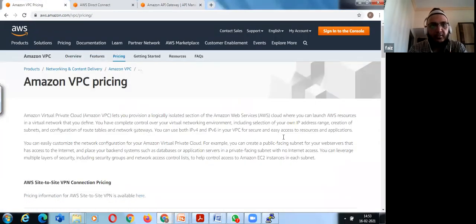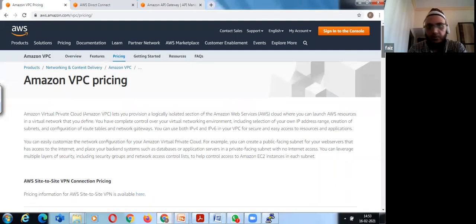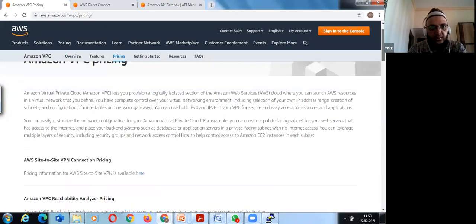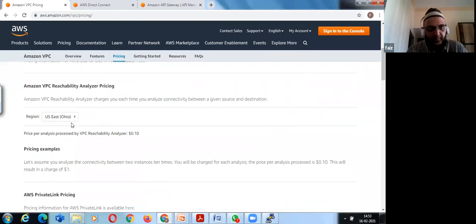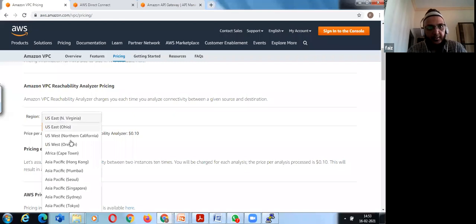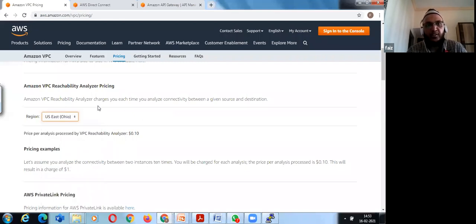So we have an AWS document, VPC pricing. I'll share this link with you. There are some different pricing items. You have site-to-site VPN connection pricing, and the Amazon VPC reachability analyzer tool. There is some pricing, and it's region-based. Amazon charges you each time you analyze connectivity. So if you are using it to analyze your traffic, it is chargeable.